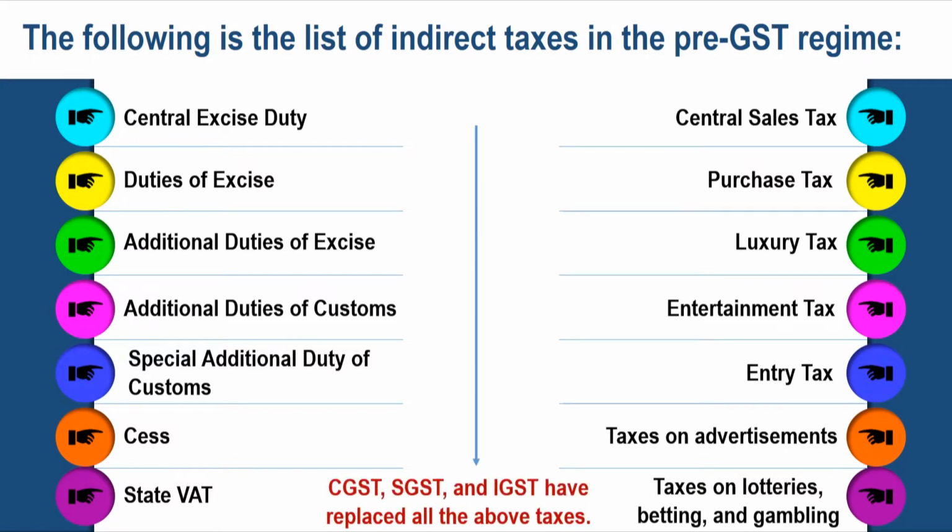So, CGST, SGST and IGST, that means the central GST, the state GST and the integrated GST, have replaced all the above taxes.